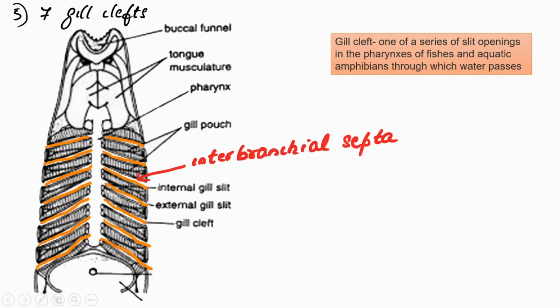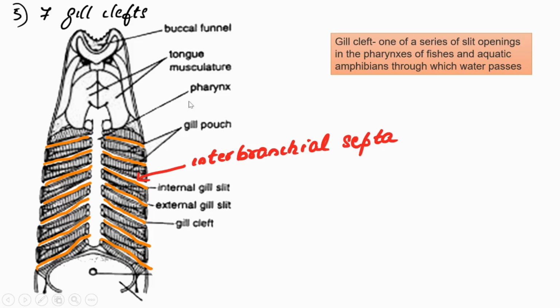Next, 7 gill clefts are present. Gill cleft, don't feel strange about this term. Cleft means simply the opening, meaning gill opening or perforations of the pharynx. That itself is clefts.